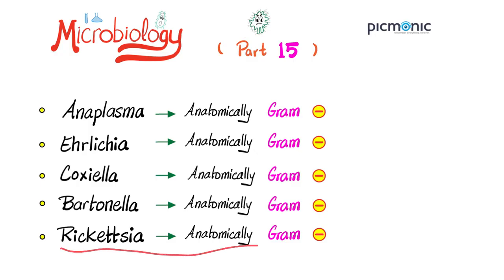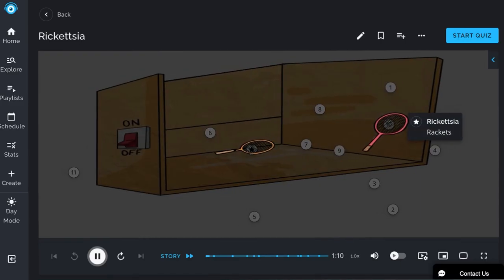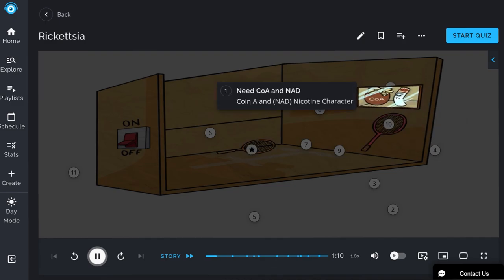And finally, the story of Rickettsia. Rickettsial diseases are portrayed in this Picmonic by the racquetball scene with rackets. These organisms are obligate intracellular organisms that require CoA and NAD+, shown by the coin A purse and nicotine cigarette character for NAD+.